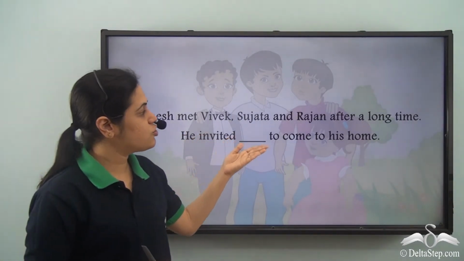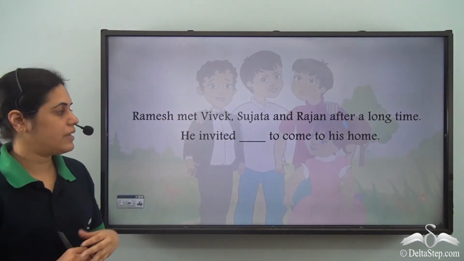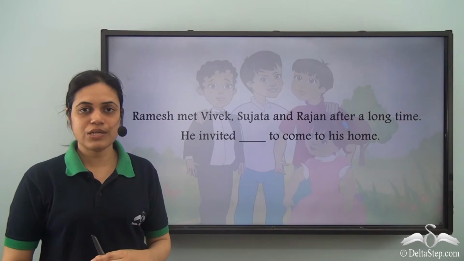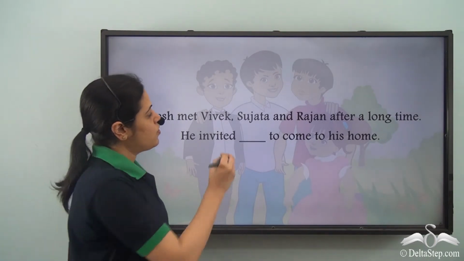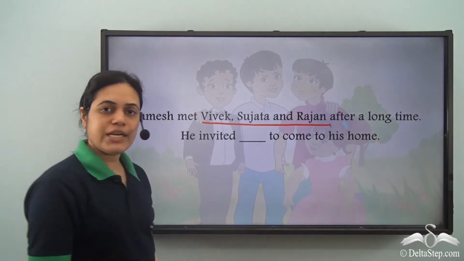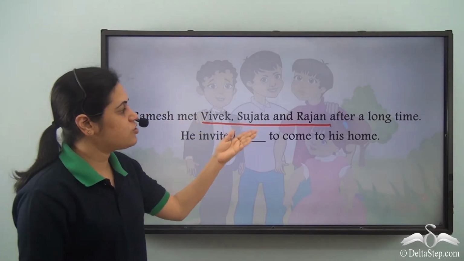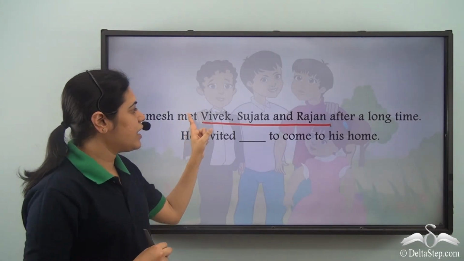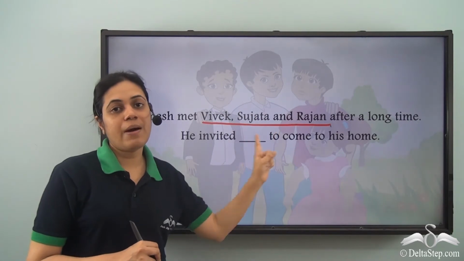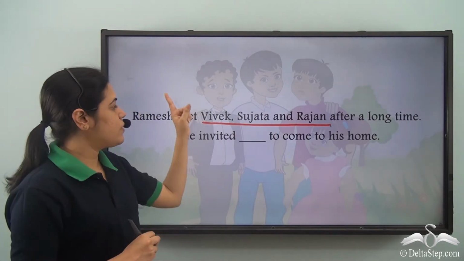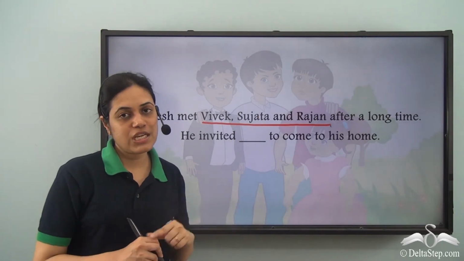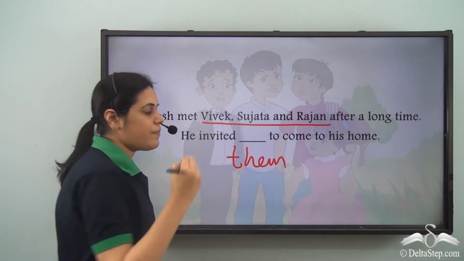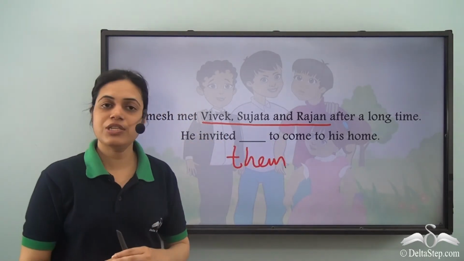Ramesh met Vivek, Sujata and Rajan after a long time. He invited dash to come to his home. So what will be the pronoun used here? So it is object. Ramesh met Vivek, Sujata and Rajan. So they are the objects and they are plural. So the number is plural. So the pronoun used for plural object position in the third person is them. Ramesh invited them to come to his home.